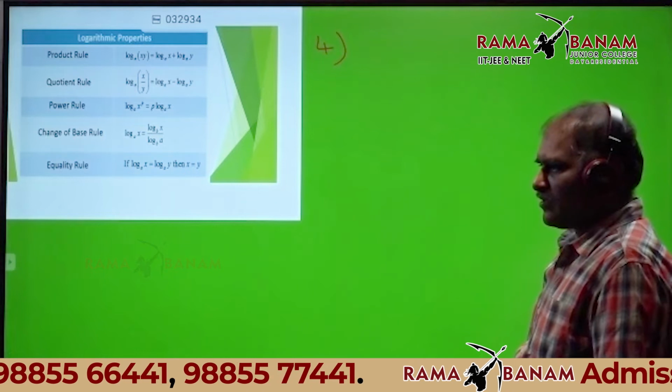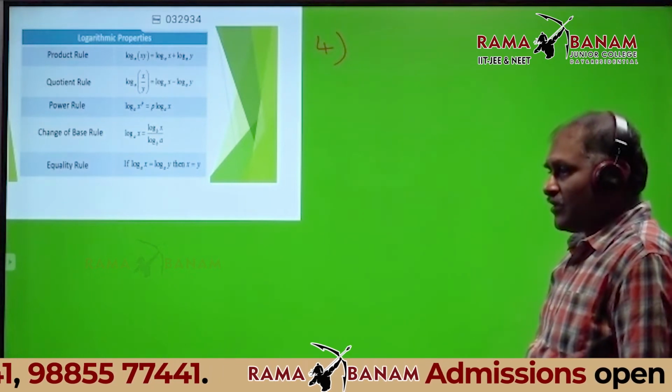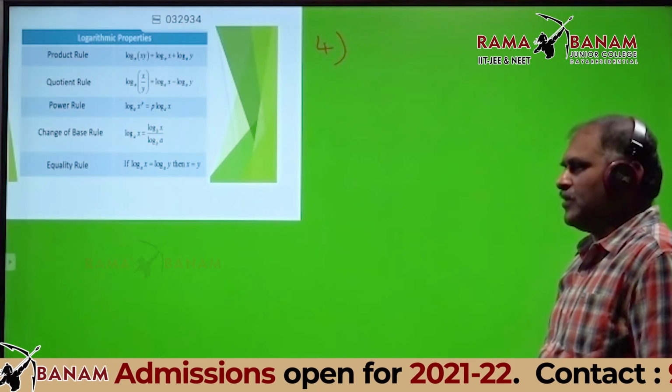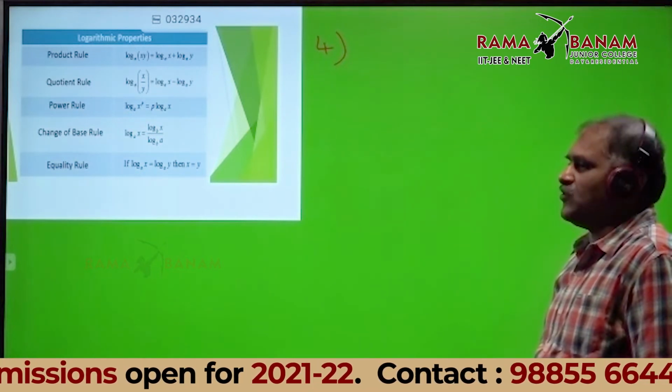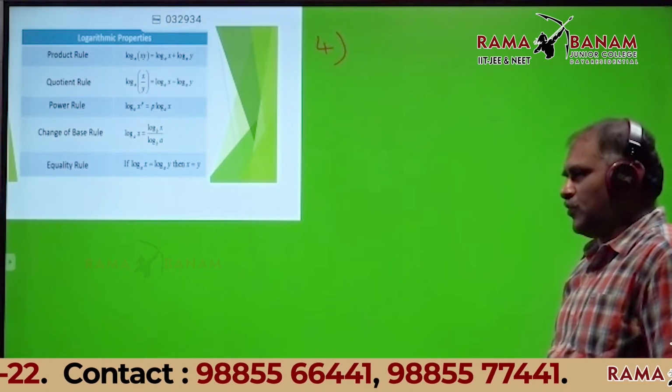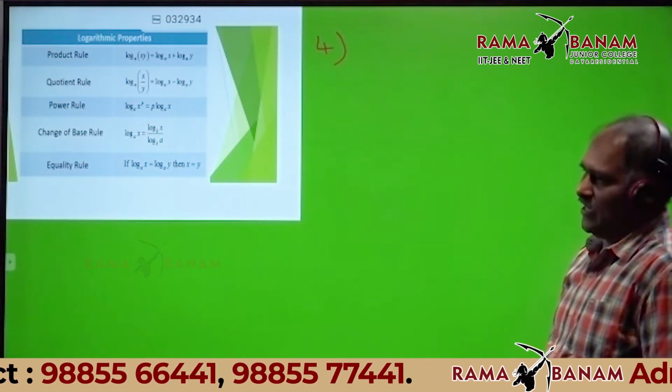Background disturbance is coming. Some students have opened their mics and there is disturbance at home. That's why my voice is not audible right now.